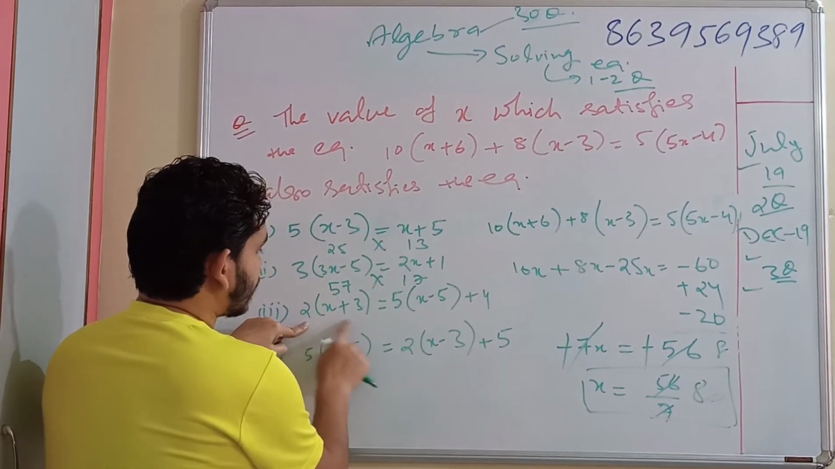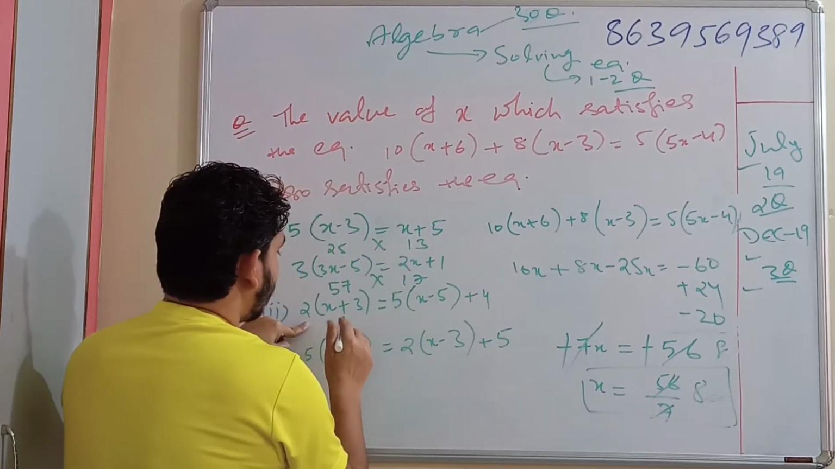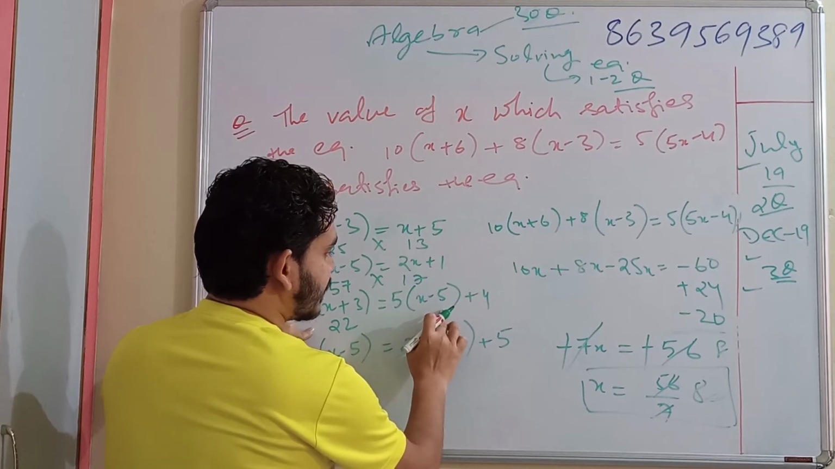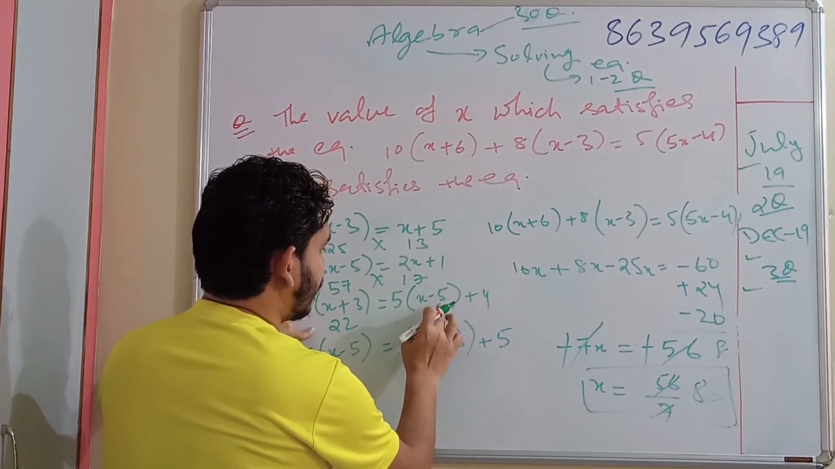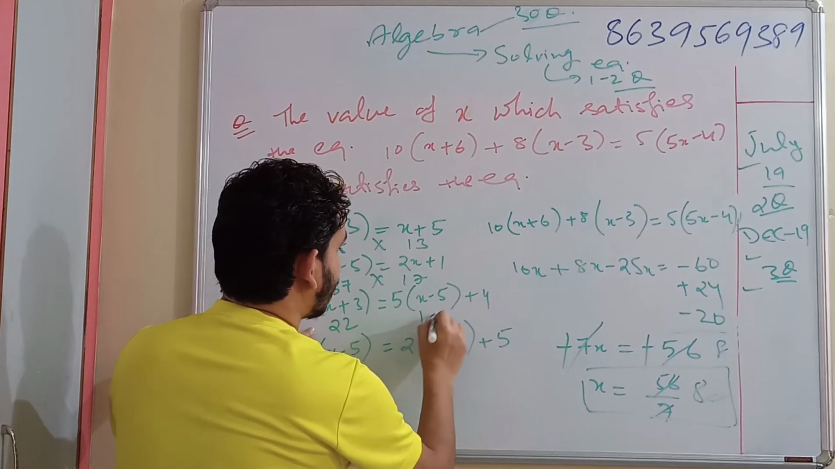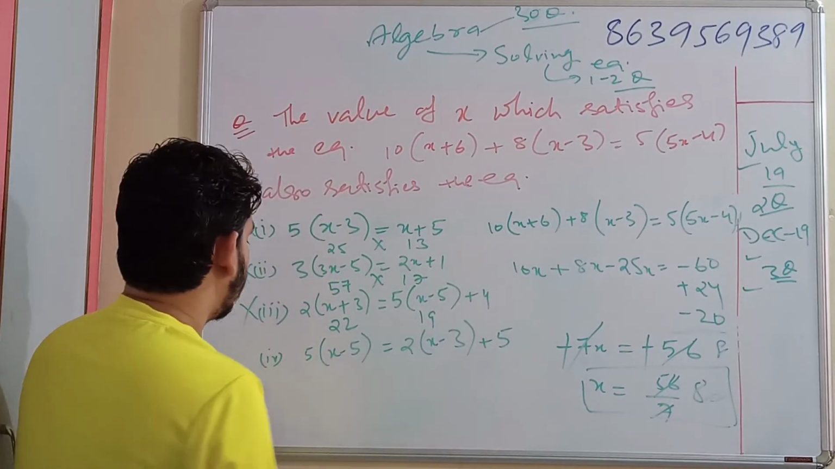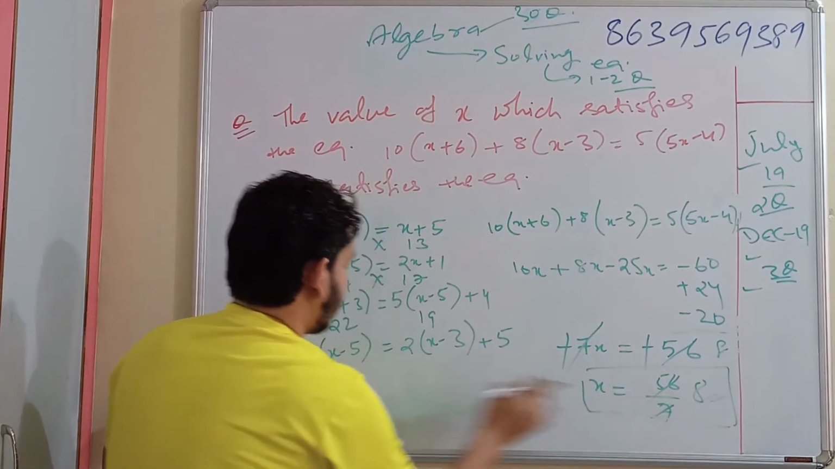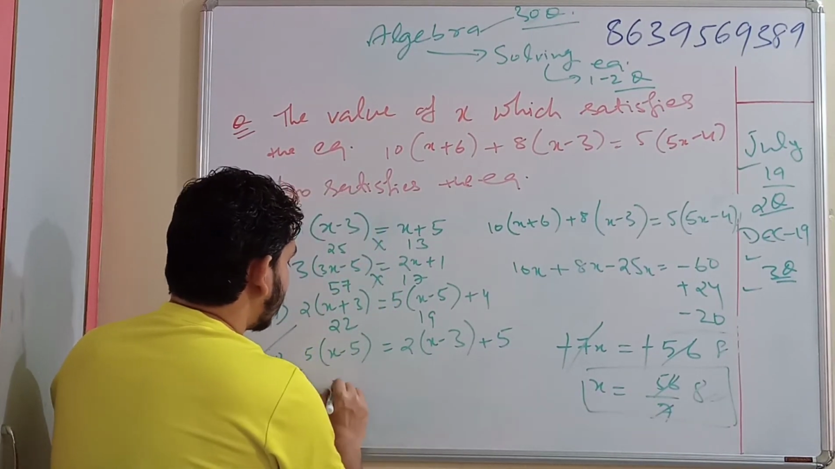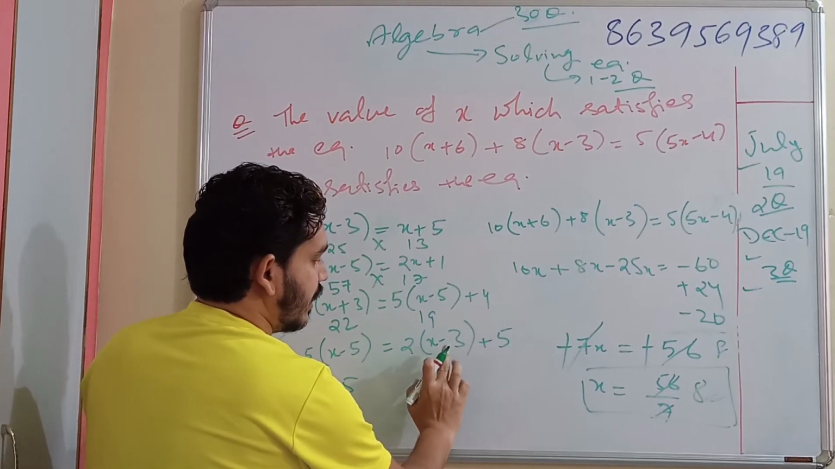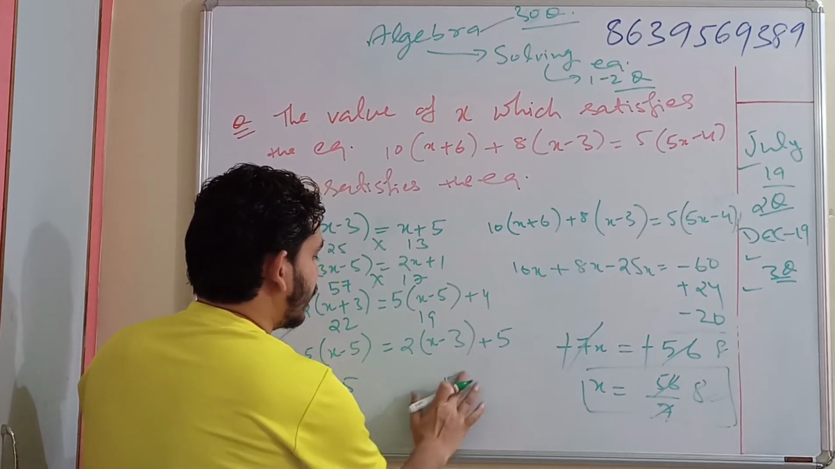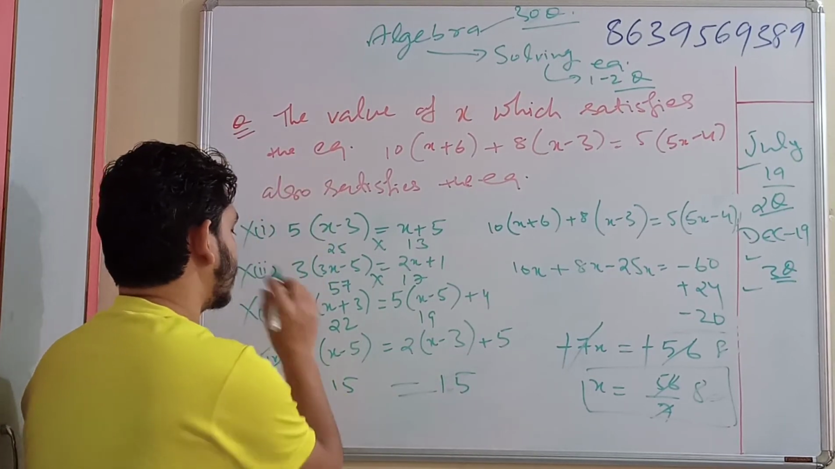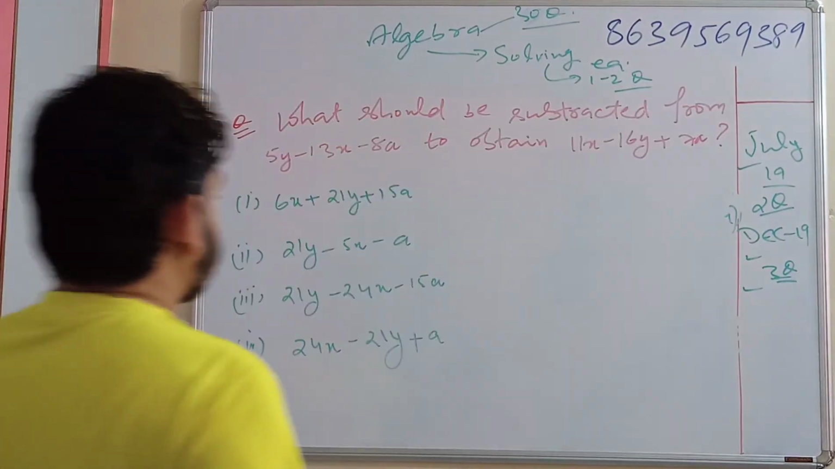2 times x plus 3. X is 8. 8 plus 3, 11, 11 twos are 22. This is x minus 5. 8 minus 5 will be 3, 3 fives are 15, 15 plus 4, 19. Again, this is no way equal. Fourth one is the answer, but let's see it. 5 times of x minus 5, x is 8, 8 minus 5, 3, 3 fives are 15. This side, 8 minus 3 would be 5, 5 twos will be 10, and 10 plus 5 will be 15. And this is equal. So that's how the fourth option is correct.